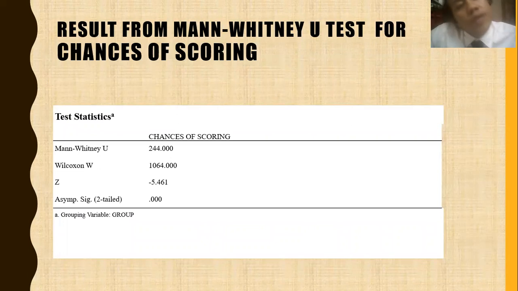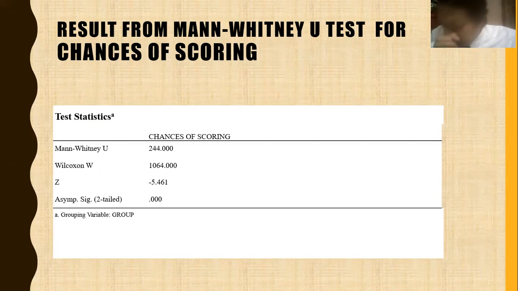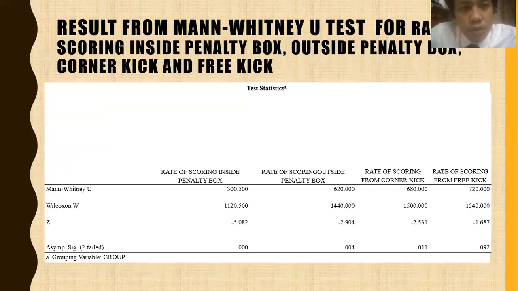So we will go for the results of the test for chance of scoring. First, for the chance of scoring, as we can see, the p value is 0.000, which is less than 0.05. So the hypothesis will be rejected, and there is a significant difference between winning and losing team for chance of scoring.